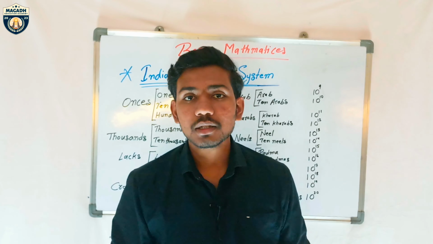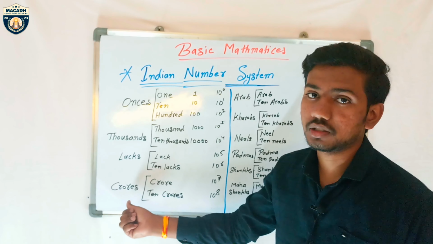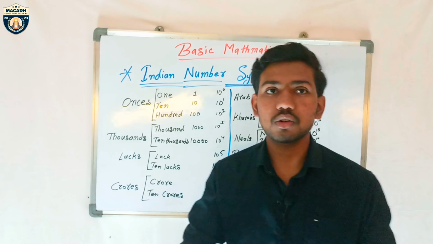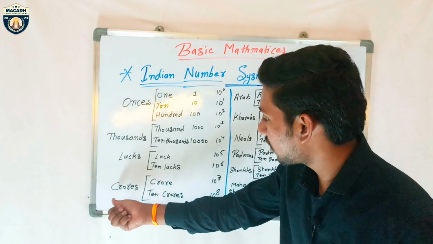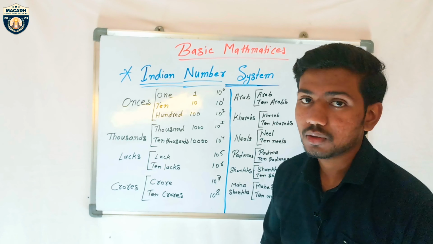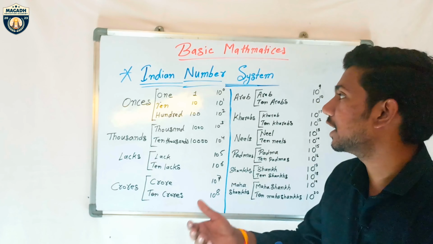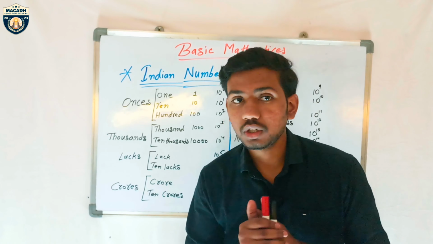So in the Indian number system, what will come after the crore? This is the question. Mostly people make mistakes after the crore. They can easily count till crore, but after the crore they can't count. Why is that? In this video I will tell you everything, how far our Indian number system goes and where it ends. So let's start.